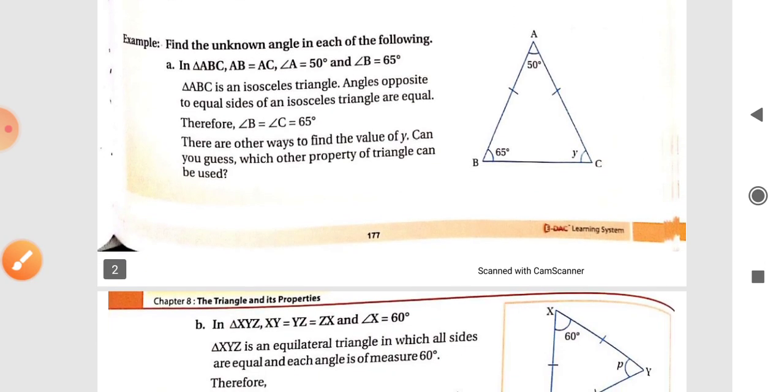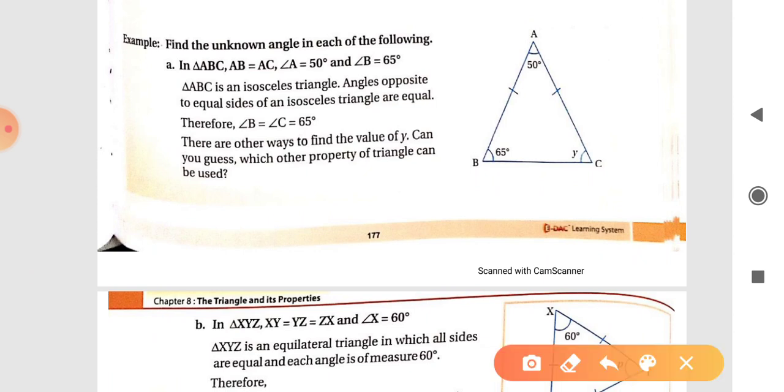Then there are some examples related to special triangles. First example: find the unknown angle in each of the following. We are given figures and we have to find the unknown angle. Here triangle ABC is an isosceles triangle because AB and AC are equal. We are given two angles and we have to find the third angle, angle C, that is the value of Y. The property of an isosceles triangle is that angles opposite to equal sides are also equal.